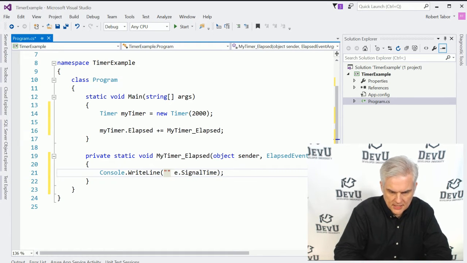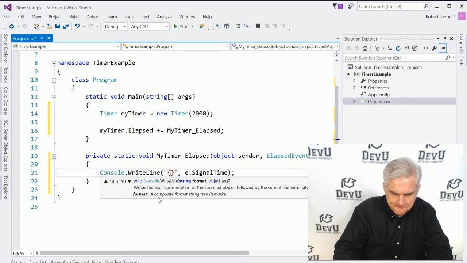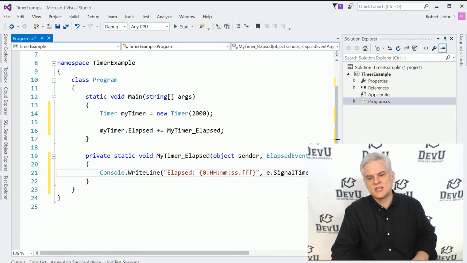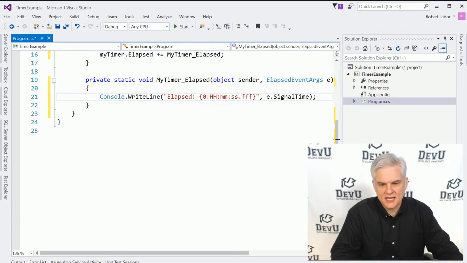Actually, let's do it this way so that we can format it nicely. We'll call this elapsed, and then hour, minute, second dot FFF. That should give us down to milliseconds.